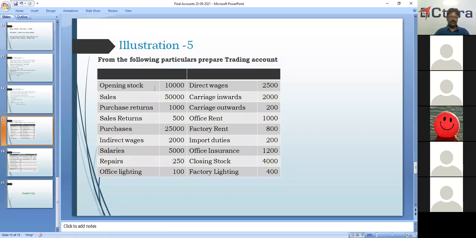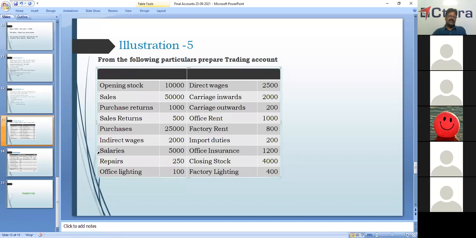Opening stock we need to show on the debit side of trading account. Sales, net sales you have to show, on the credit side. Purchase returns will be deducted from the purchases, and sales returns will be deducted from the sales. Then we have indirect wages. Indirect wages will not be shown in the trading account. This will come in profit and loss account. This should be ignored in trading account.